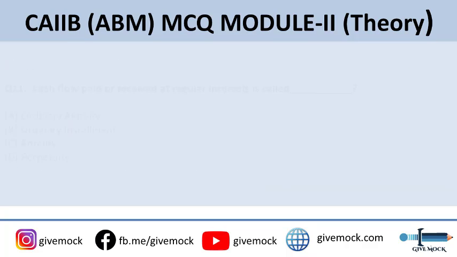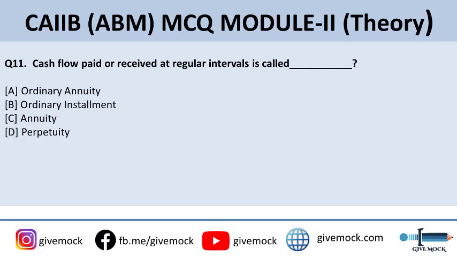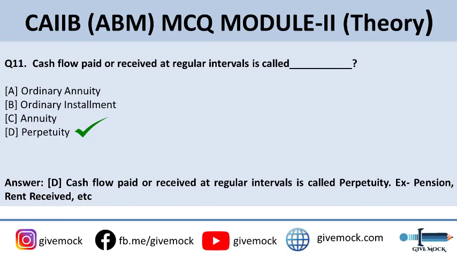Coming up to the 11th question. Cash flow paid or received at regular intervals is called. The options are A. Ordinary annuity, B. Ordinary installment, C. Annuity, or D. Perpetuity. The correct answer is D. Perpetuity. Cash flow paid or received at regular intervals is called perpetuity. Examples of this are pension or rent received, etc.